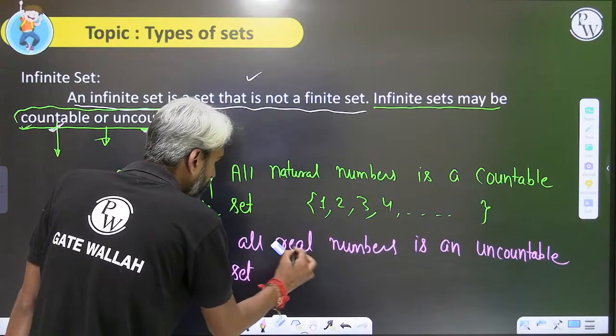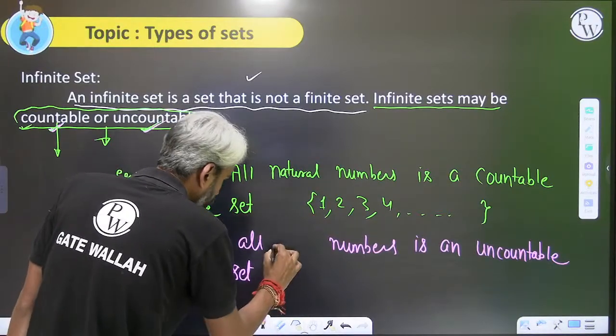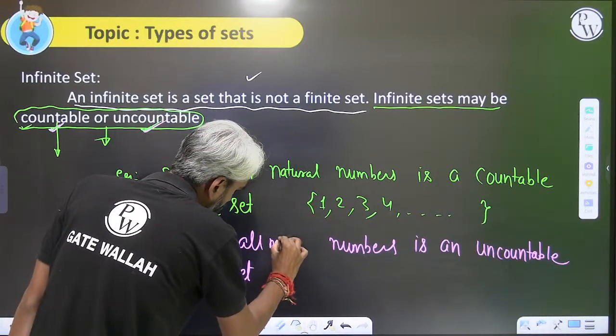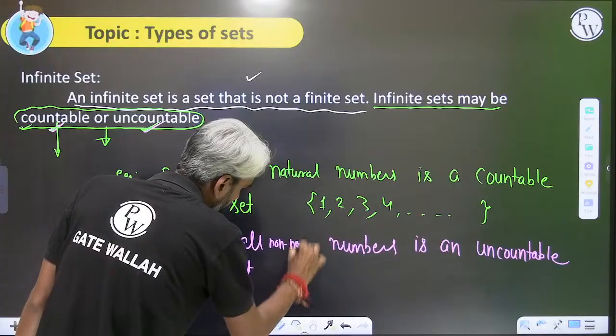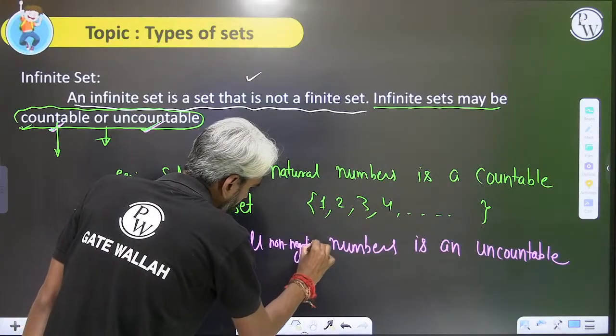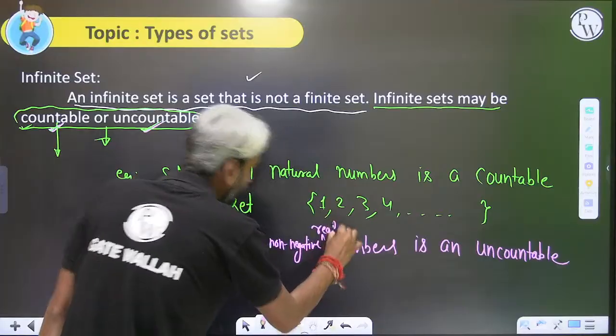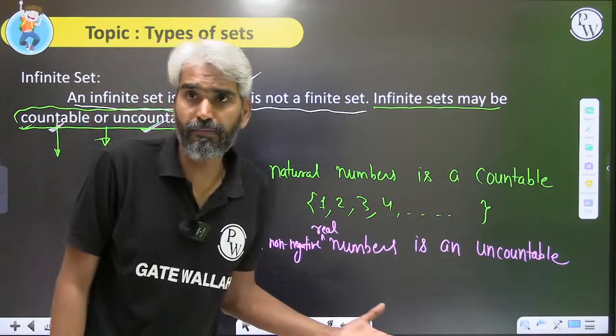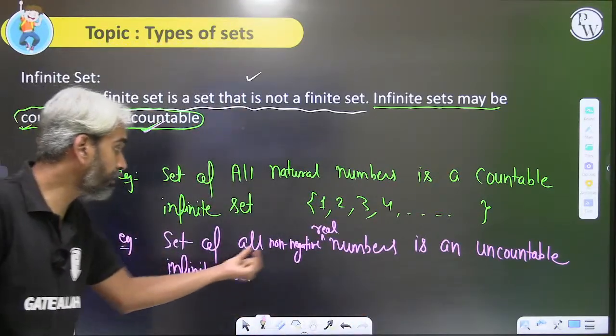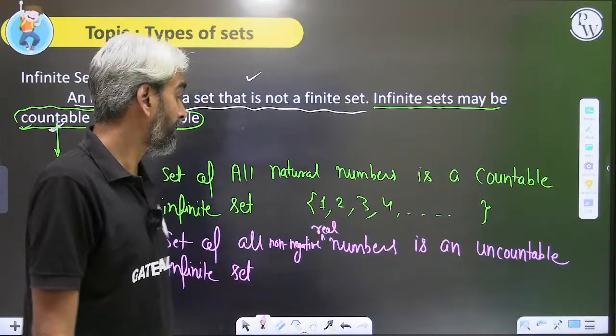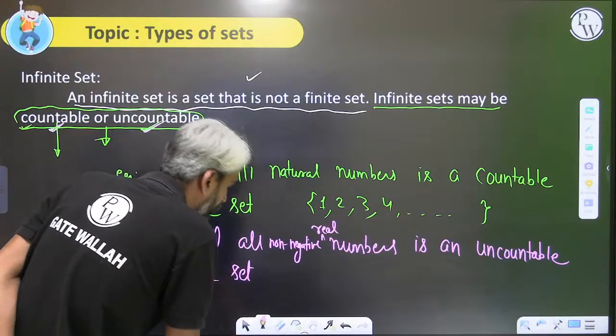Even if I write the set of all positive or non-negative numbers, all real numbers will also be uncountable, but please try to understand this. The set of all non-negative real numbers is an uncountable set.